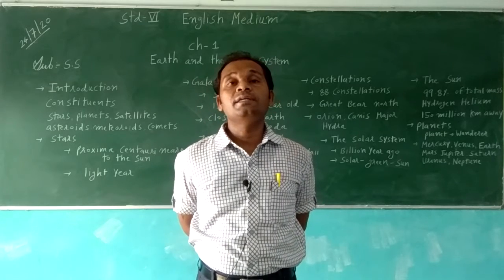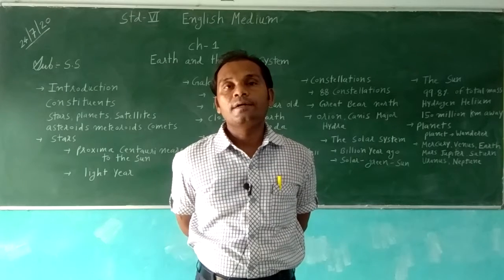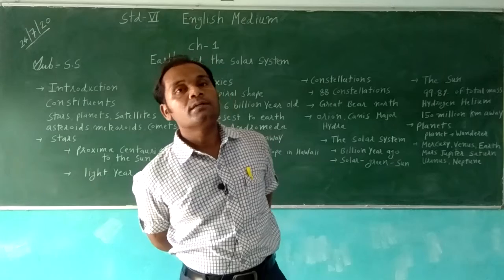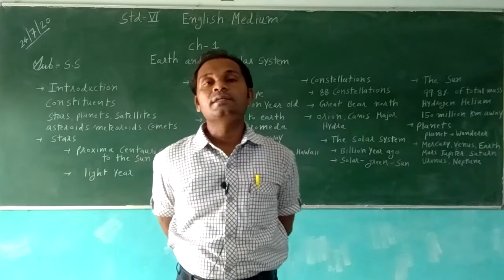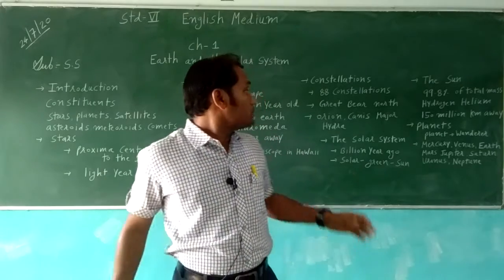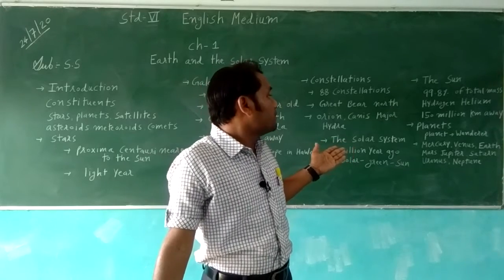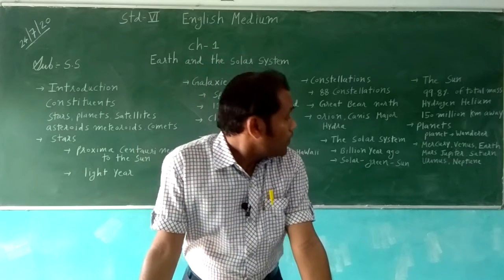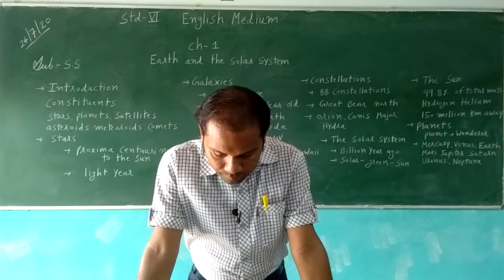Planets are the heavenly bodies which revolve around the sun in a proper orbit, direction and path. That is called the orbit of that planet. The sun is the center of the solar system. In Greek, the word planet means wanderers.